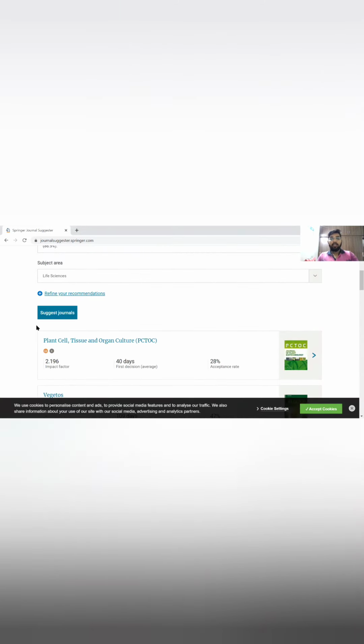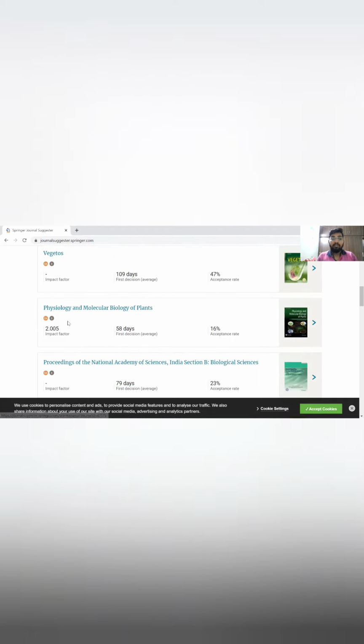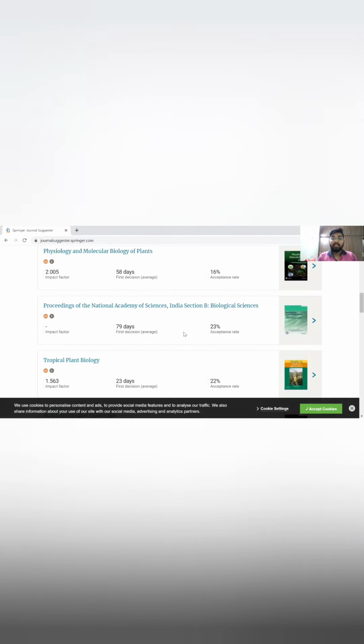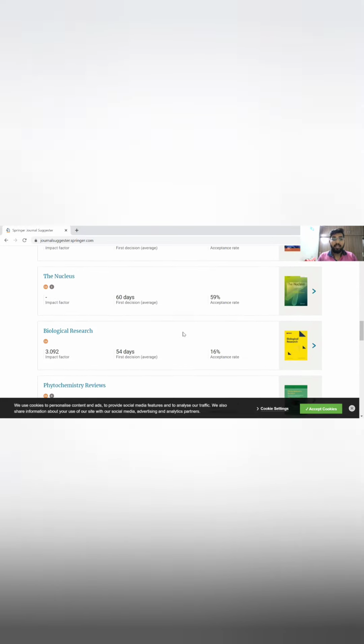See, you got the journals. You can publish in Plant Cell, Tissue and Organ Culture, which has an impact factor of 2.1. I told you what impact factor is. The first decision takes 40 days to inform you whether it is accepted or rejected, and the acceptance rate is 28%. If 100 articles are sent, only 28 get accepted there. Vegetos is another journal. Physiology and Molecular Biology of Plants has a 16% rate. Like this, you can scroll down and see so many journals they give you.